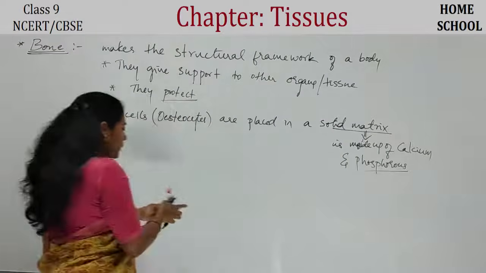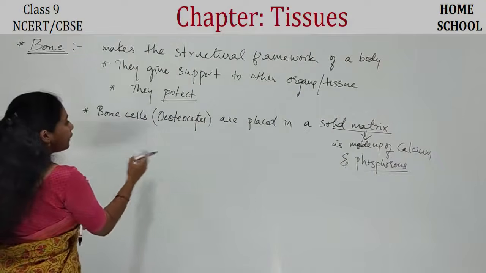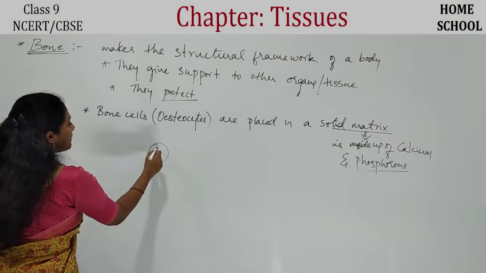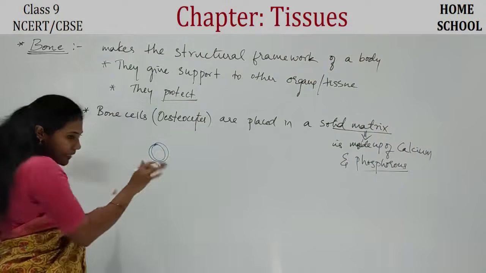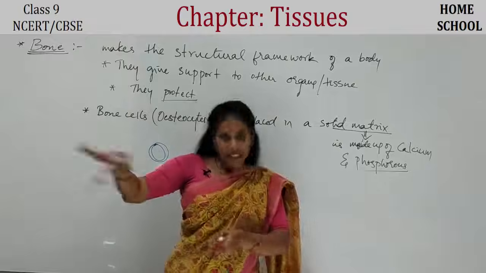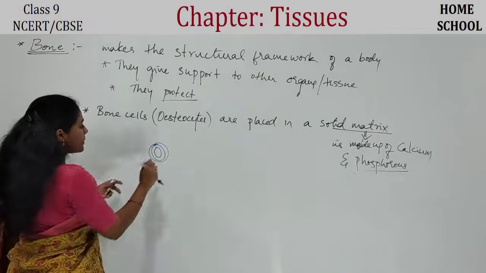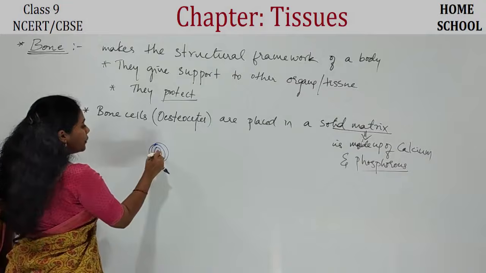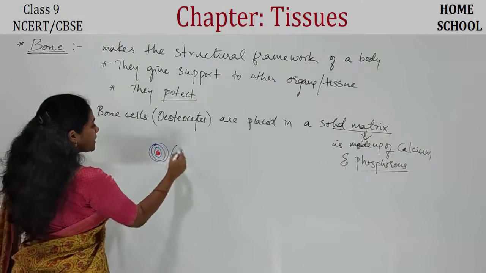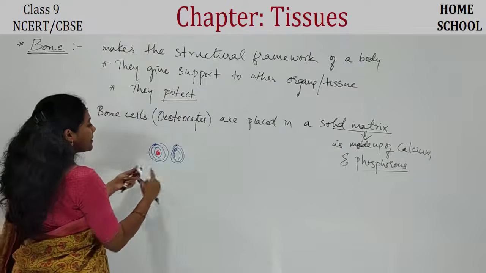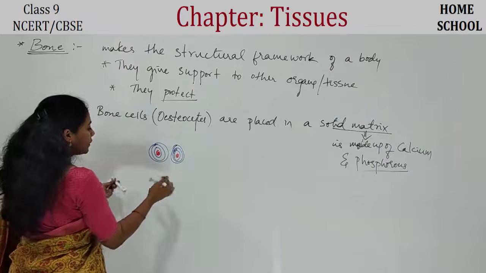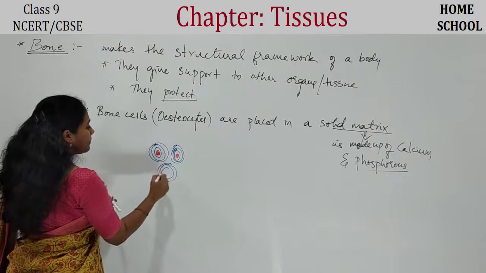Okay, and you can just have a look. This is how you can observe when you imagine we have a bone. I just cut. Okay, so when you cut a bone, this is how the bone cell looks. It has a nucleus, another bone cell. This is another bone cell, osteocyte. Okay, and this is the other one.